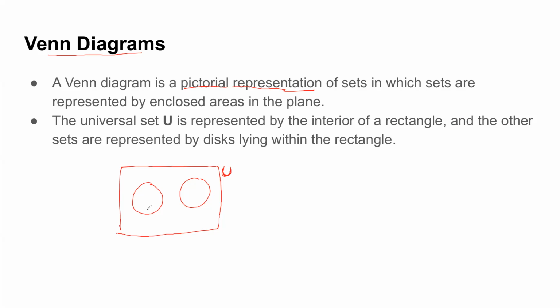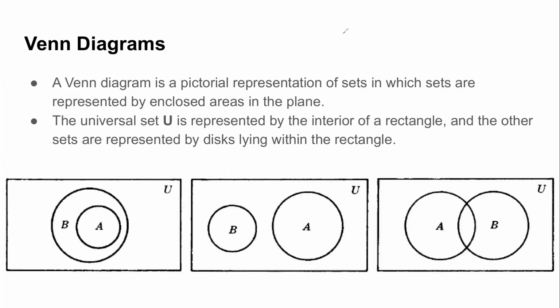Let us see some examples. Always remember, the rectangle denotes your universal set, and all the sets drawn from it, the subsets, are shown by these discs or circles. This will be very important when we move to the properties of sets. I have shown three figures on the screen.